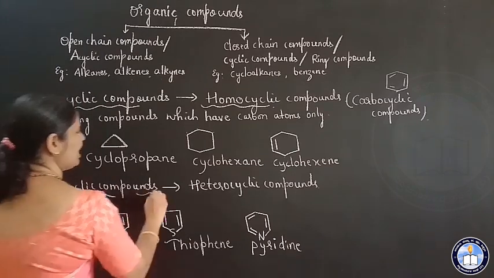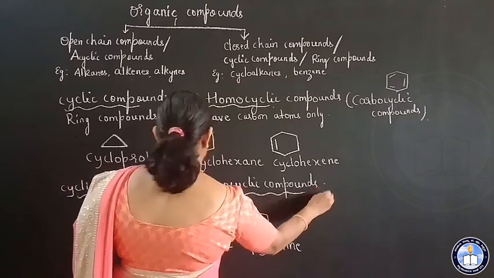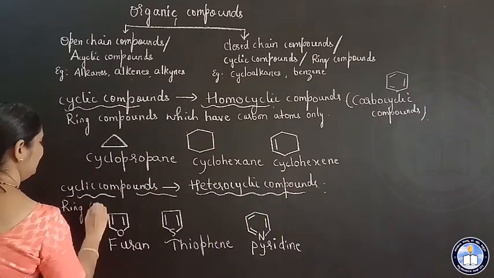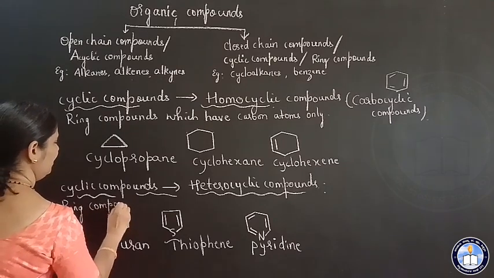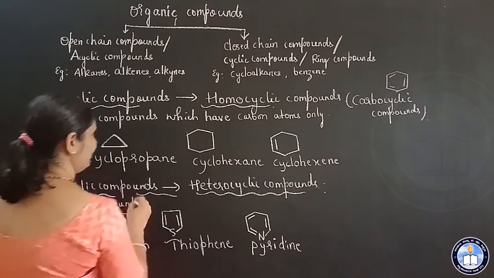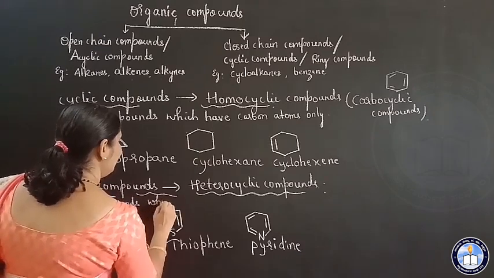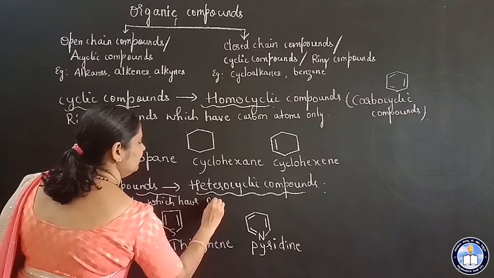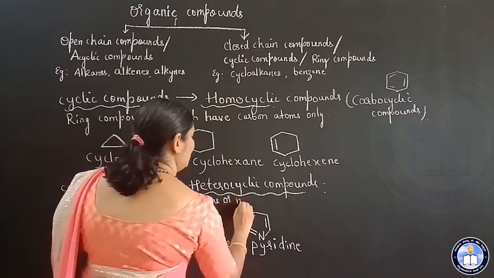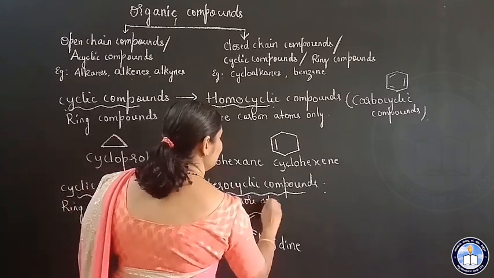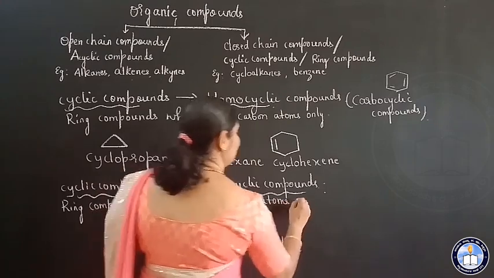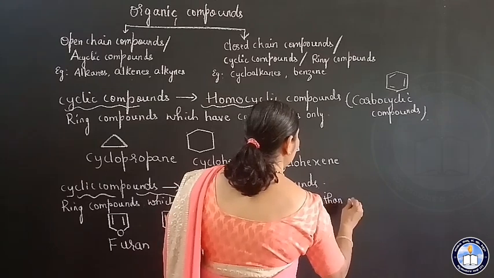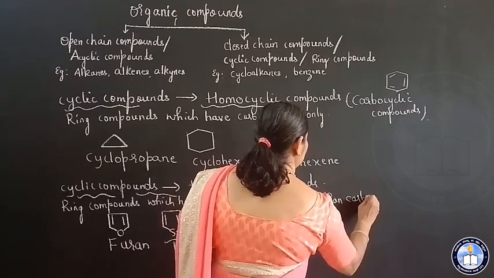Heterocyclic compounds are ring compounds which have one or more atoms other than carbon.